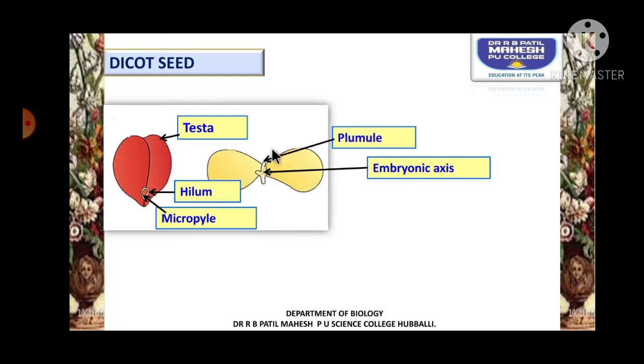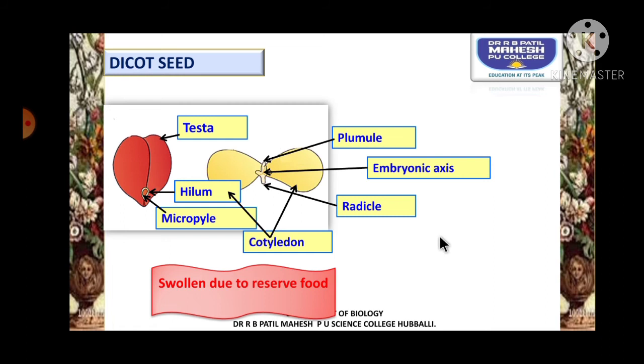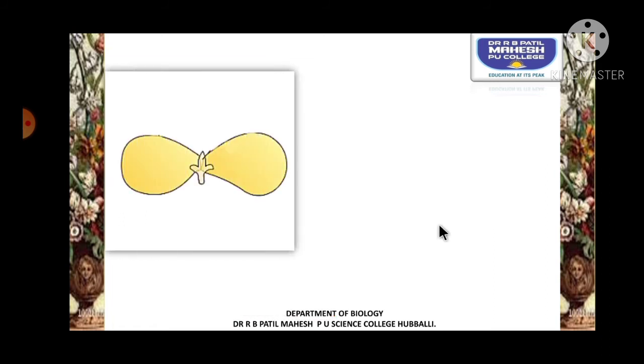If you consider this as an embryo, the central portion of it is called the embryonal axis. The portion above the embryonal axis is called the plumule. The plumule will develop in future into the shoot system, whereas the portion below the embryonal axis is called the radicle. The radicle in future develops into the root system. So, how many cotyledons are there? Two cotyledons are there, so it is called a dicot seed, and they will be swollen due to the presence of food in them.